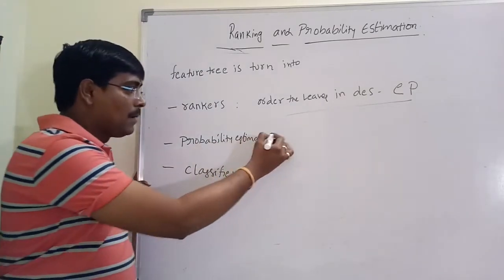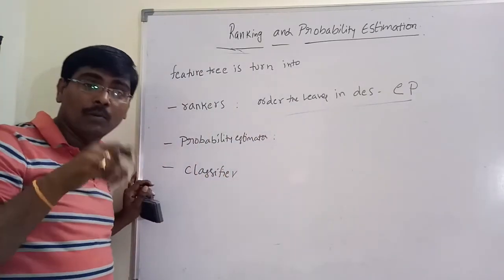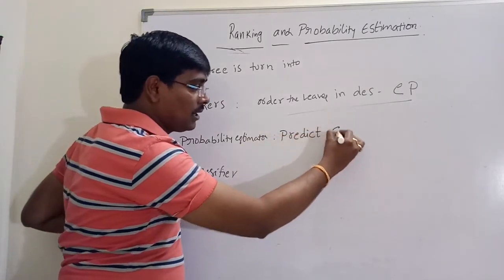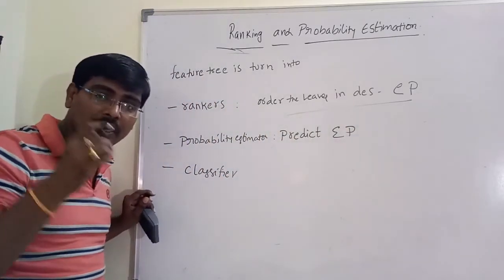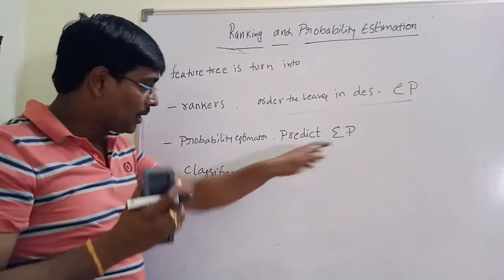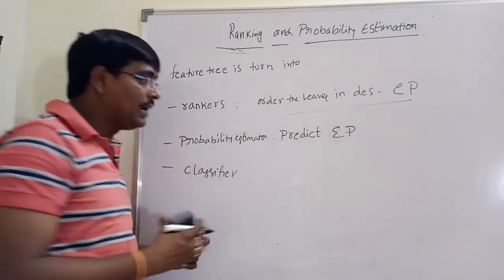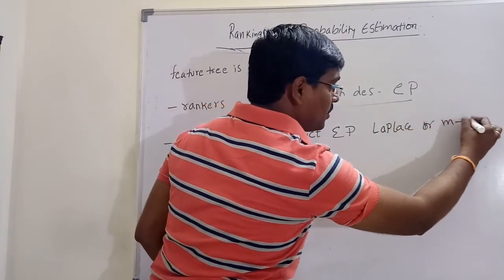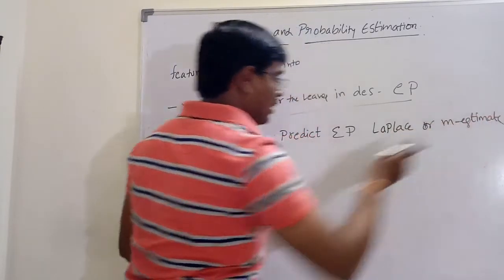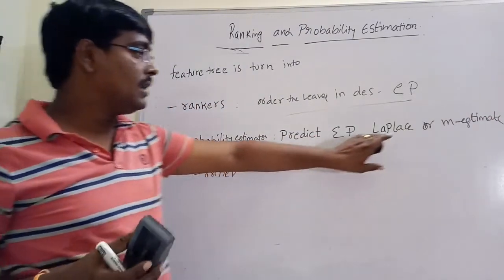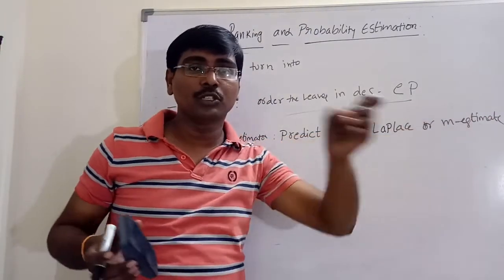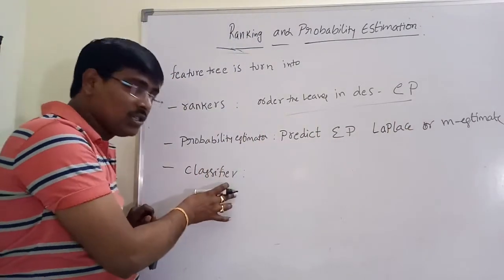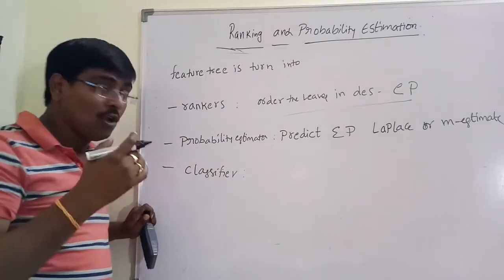Probability estimation means we predict the empirical probability of each leaf, and calculate either the Laplace or M estimate to smoothen the curve.